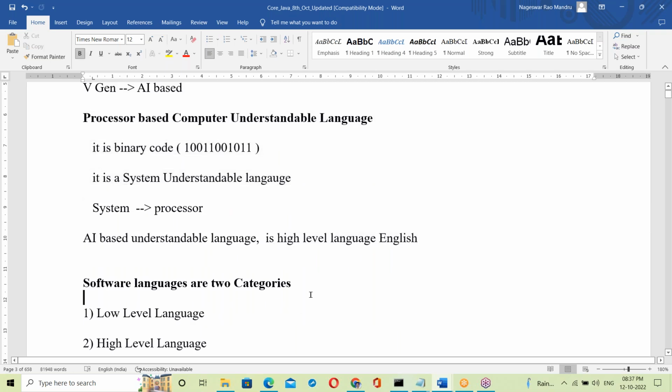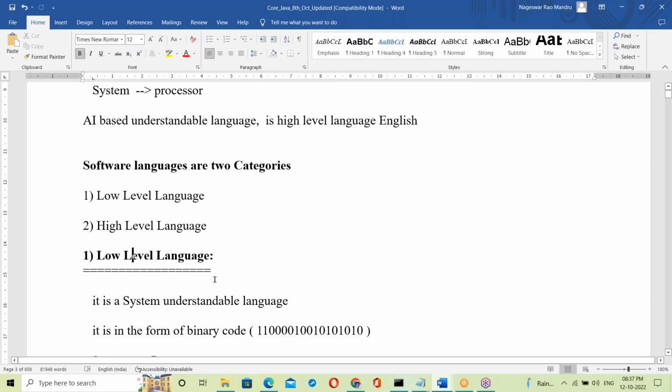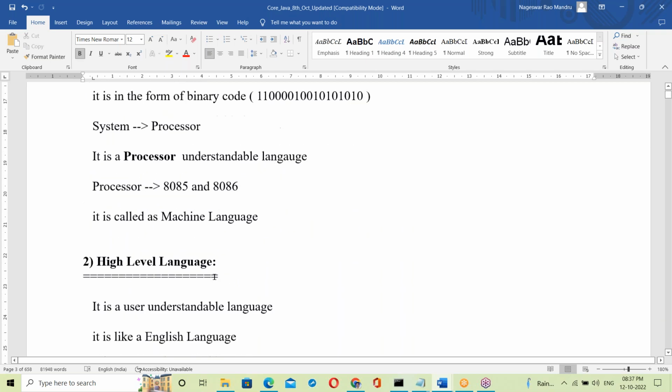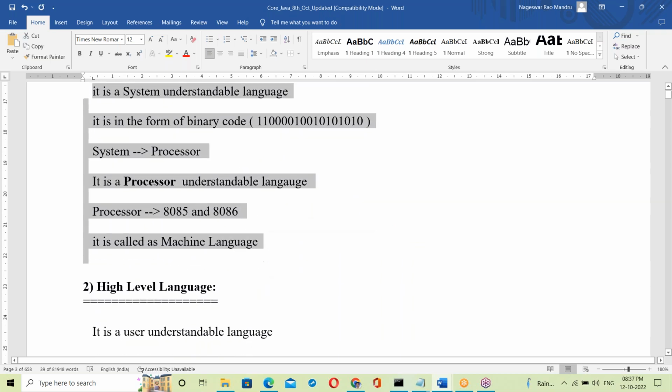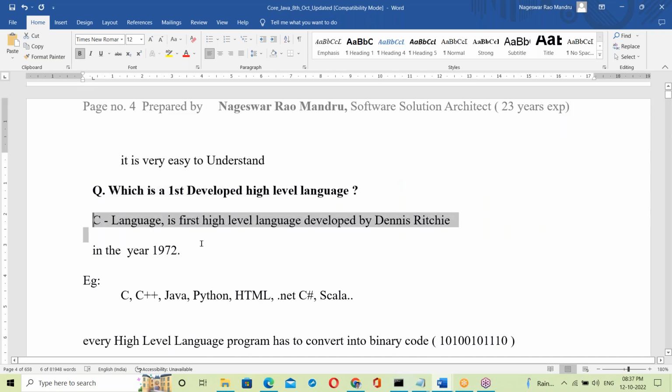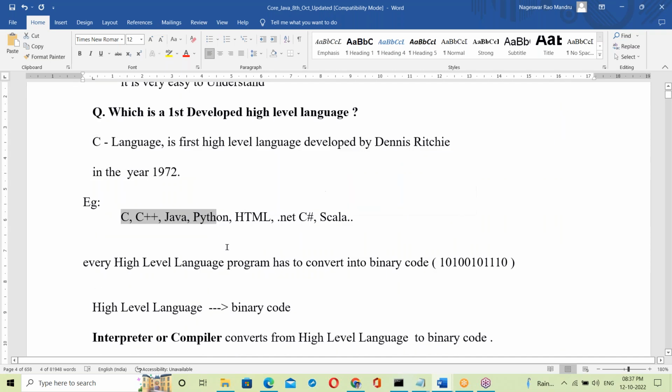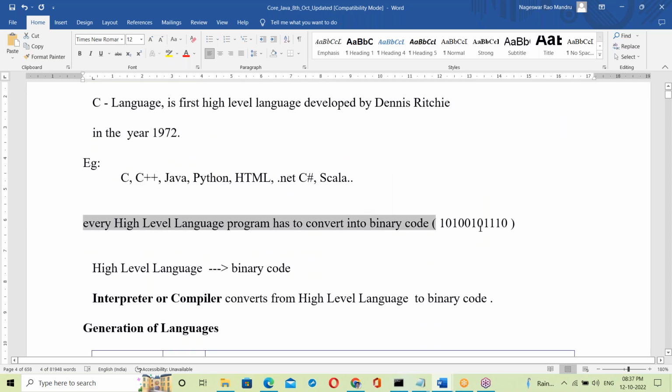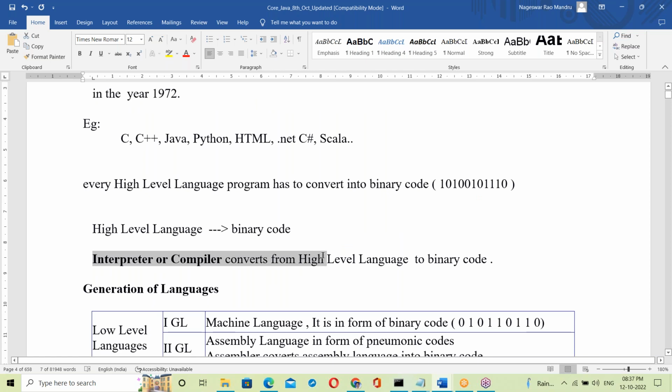C language, the first high level language, examples, and high level language to binary code by interpreter or compiler. Till now, everything discussed is in the document.